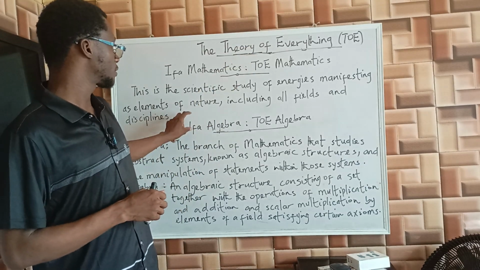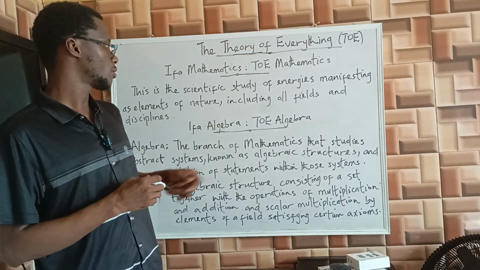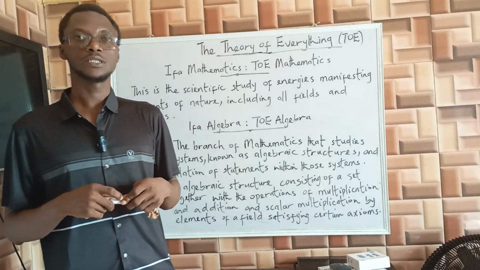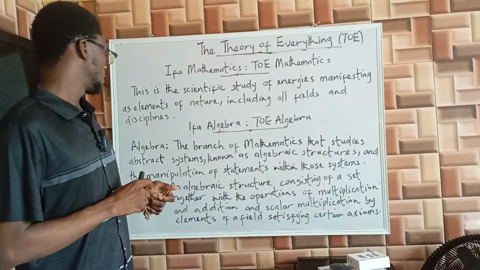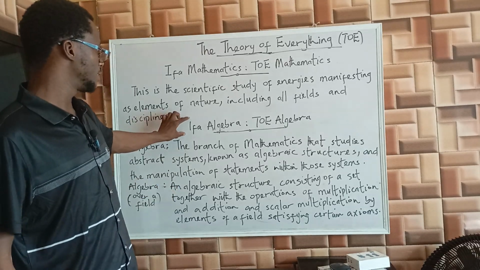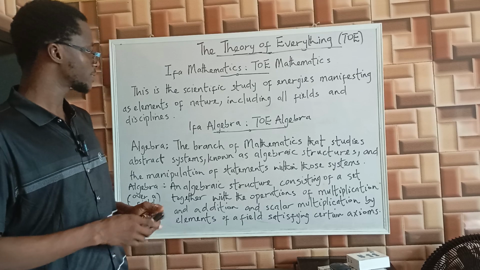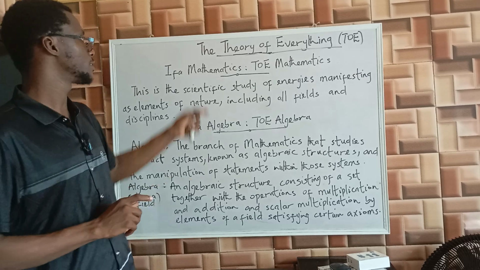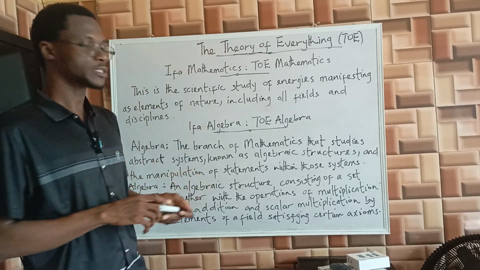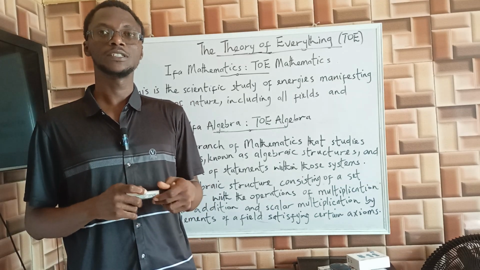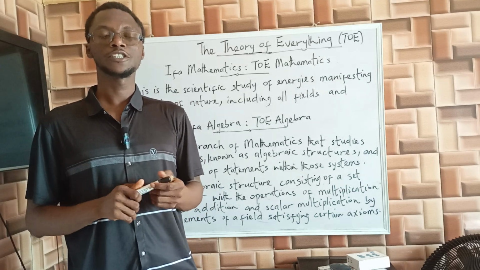Today we are looking at Ifa algebra, also known as theory algebra. So we continue from where we stopped in the previous lecture. Now let's dissect the meaning of the two terms here, Ifa and algebra. As already explained in the introduction to the theory, Ifa was a polymath and thinker that existed in the beginning of the Homo sapiens era in ancient Yoruba land.